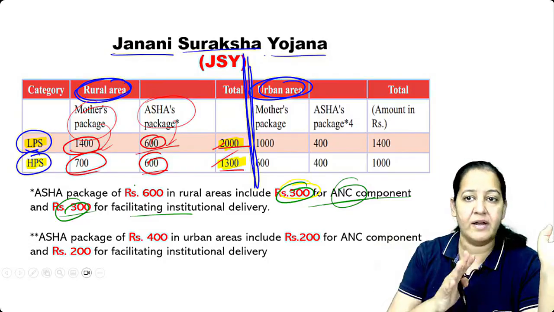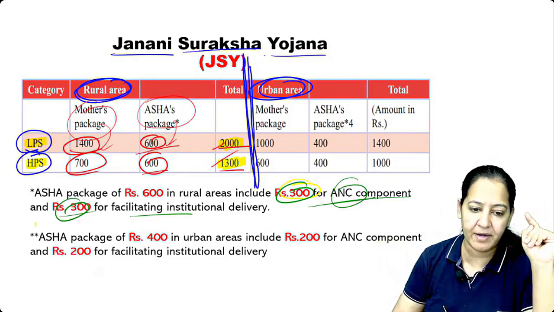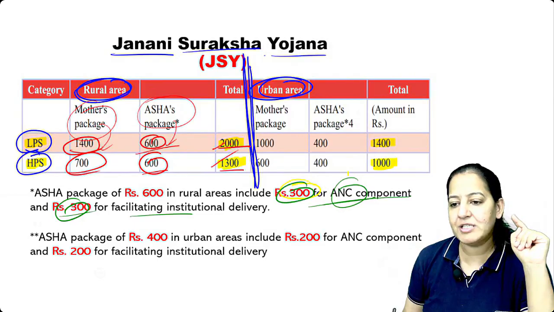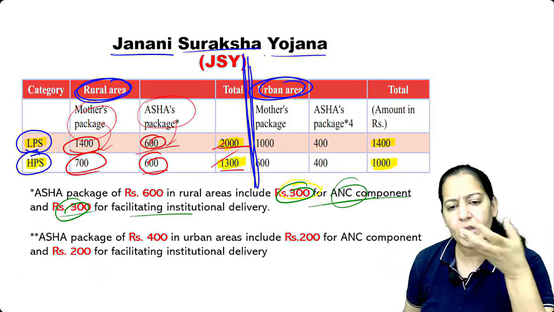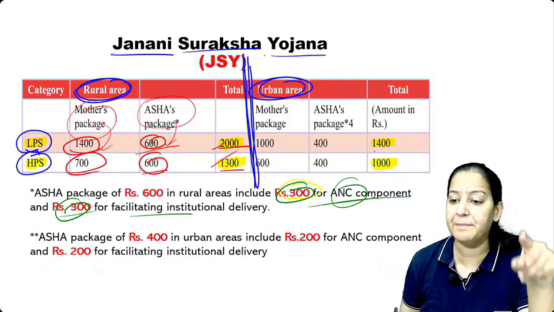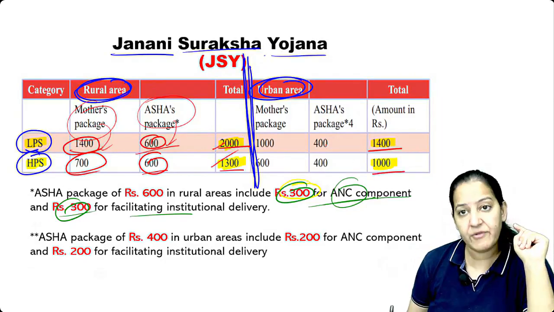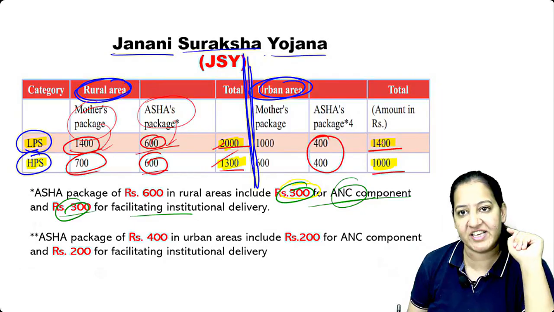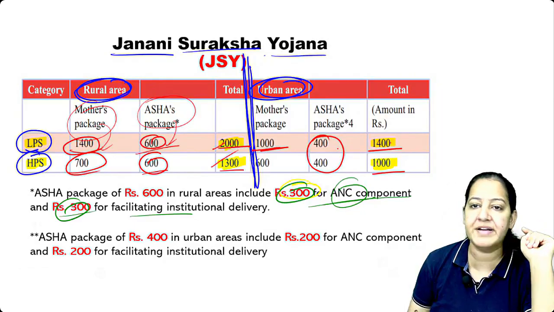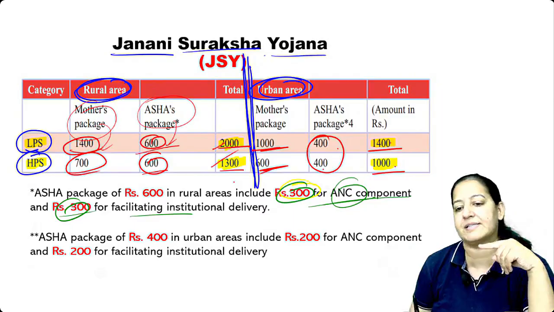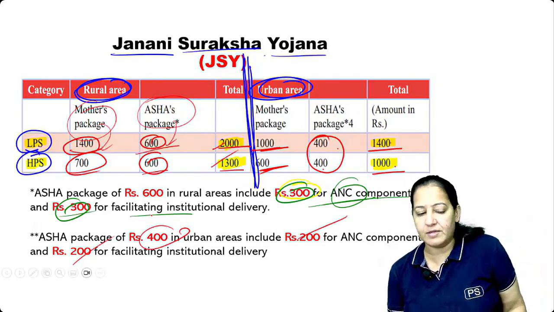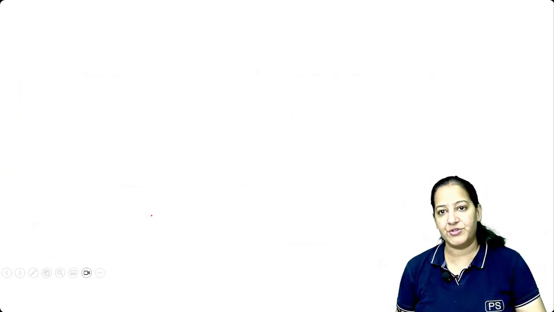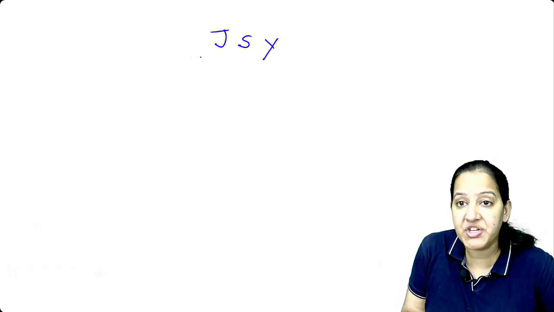This is for rural area. Come on, urban area. In the urban area, see the total package. Here the total package is 1,400 and 1,000 only, because in urban it's not required. That's why the package is very low. People are already aware. But in urban, 1,400 and 1,000, the Asha's package is 400. It's fixed. So 1,400 minus 400, it's 1,000. And 1,000 minus 400, it's 600. Say, people say. So out of 400, 200 to the Asha for antenatal and 200 for postnatal. How many of you got it? Janani Suraksha Yojana. You get many questions out of that. Janani Suraksha Yojana, right?